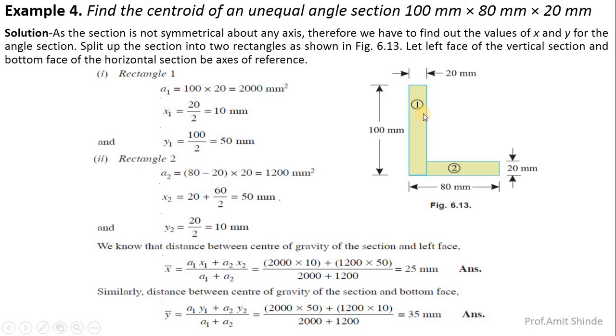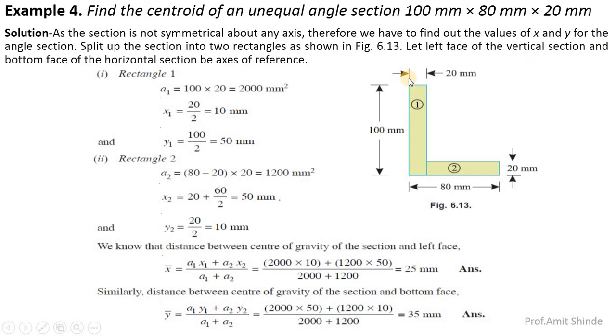Now here the area of rectangle 1 is 100 by 20, which is 2000 mm square. Now the CG location of that particular geometry from the origin is considered over here. X1 is 20 by 2. It means we have to consider this distance either from the left or from the right of that section.